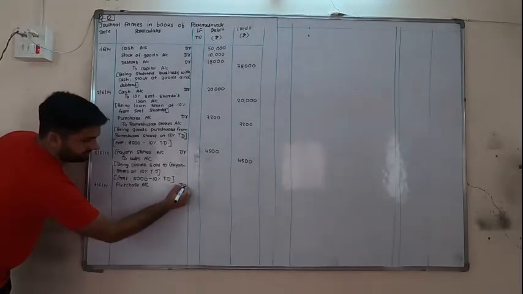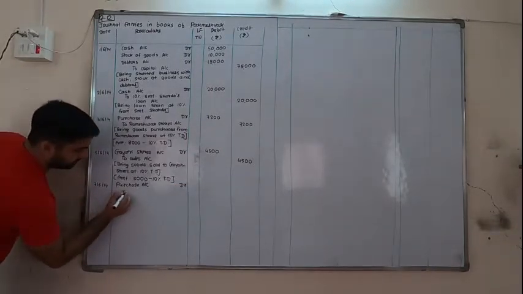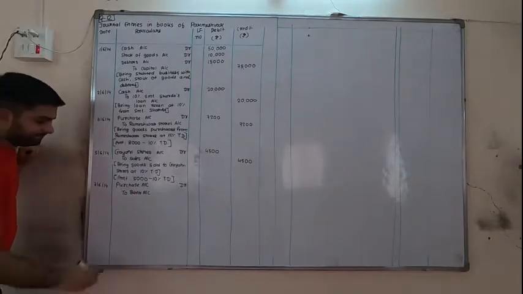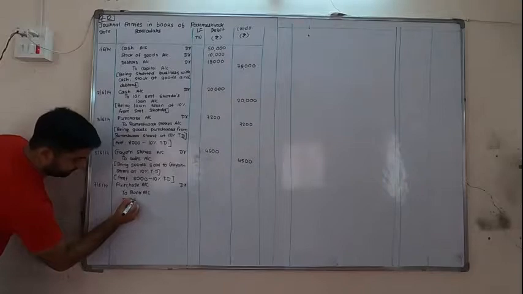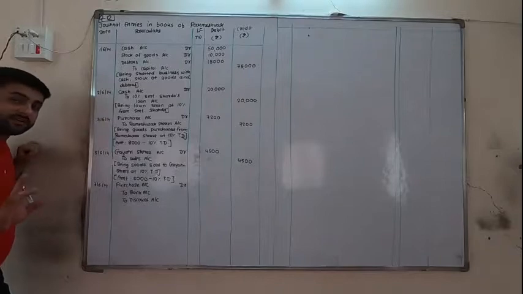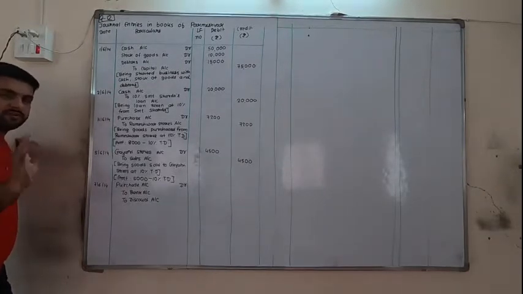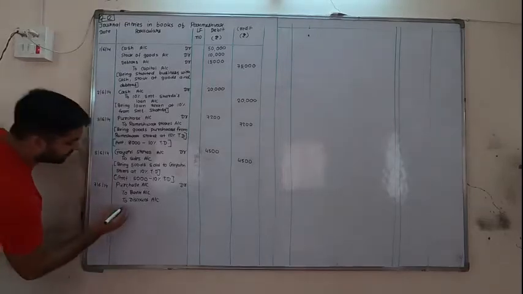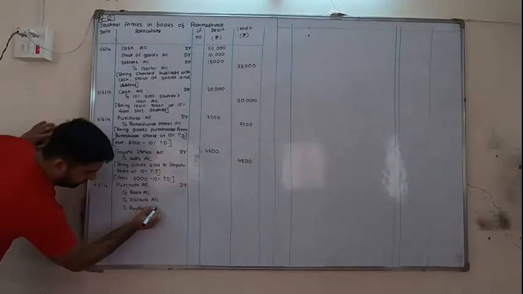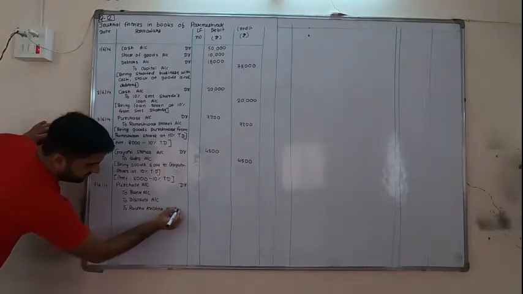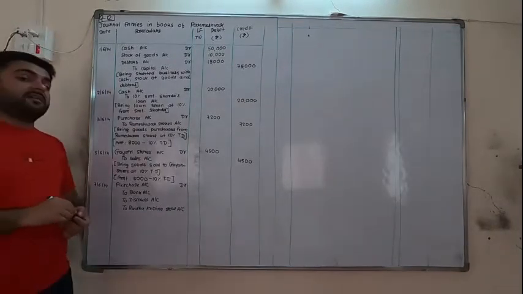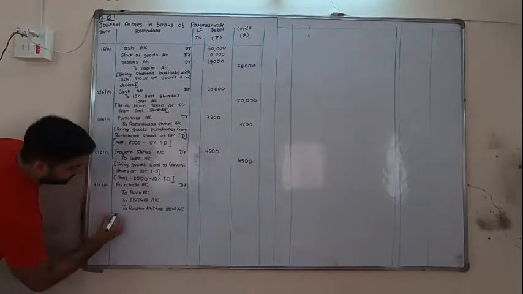Purchase account debit to bank account, to discount account. If you are writing discount received, then also okay, but don't write discount allowed. So you have to remember allowed or received. Instead, don't write allowed or received, just write discount. And to Radha Kishan stores account. Writing the amount directly is a little bit confusing, so first let's write the narration.